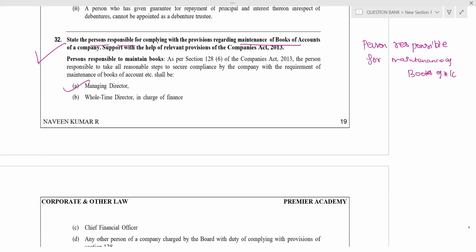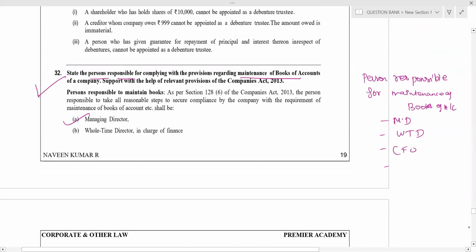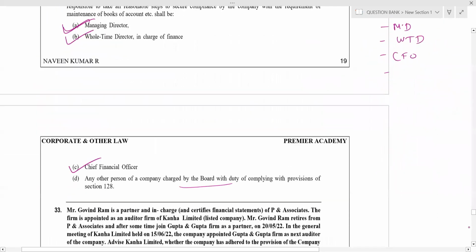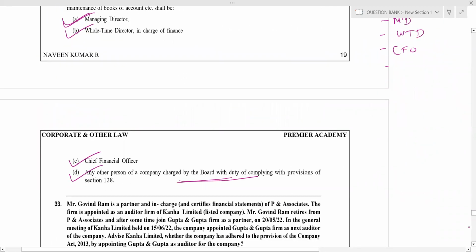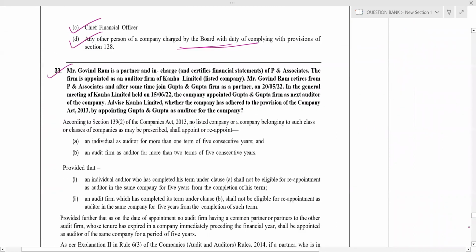Who and all? MD, first managing director, then whole-time director, CFO, and other persons charged by the board. Okay. This is from Section 128, Chapter on Accounts of Companies, Books of Accounts. The persons responsible for maintenance of books of accounts are the MD, whole-time director, CFO, and any other persons charged by the board. Then this question is over. Then we are getting into audit and auditors.